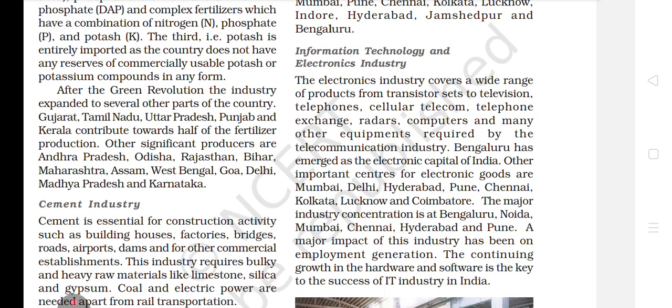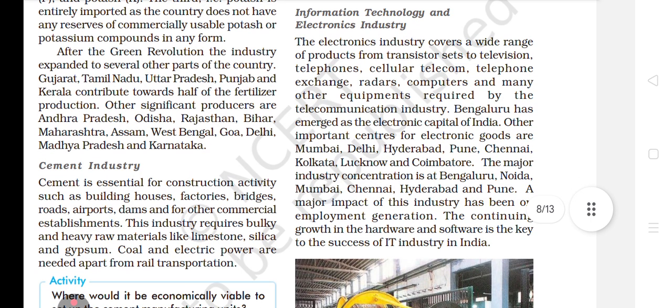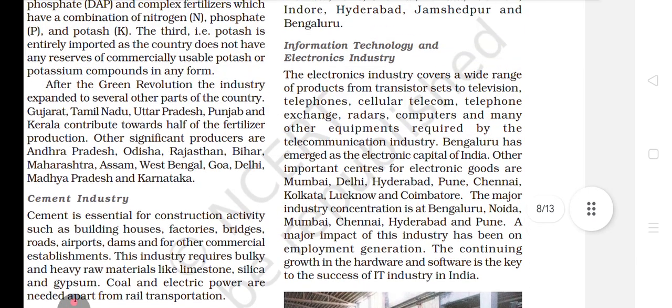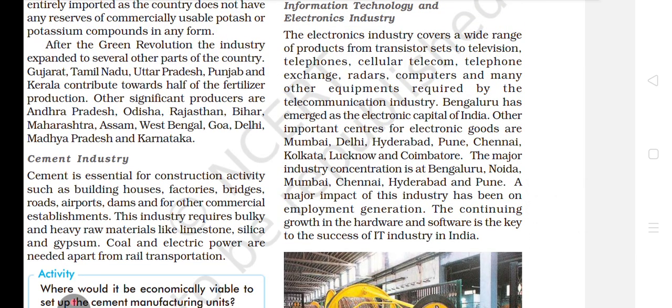Information technology is IT, and ICT is information communication technology. The electronics industry covers a wide range of products from transistor sets to television, telephones, cellular telecom, telephone exchange, radars, computers, and many other equipment required by the telecommunication industry.